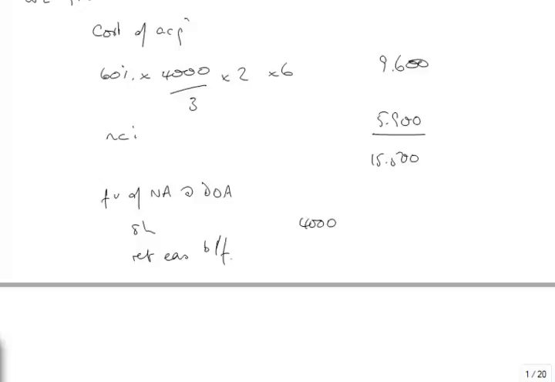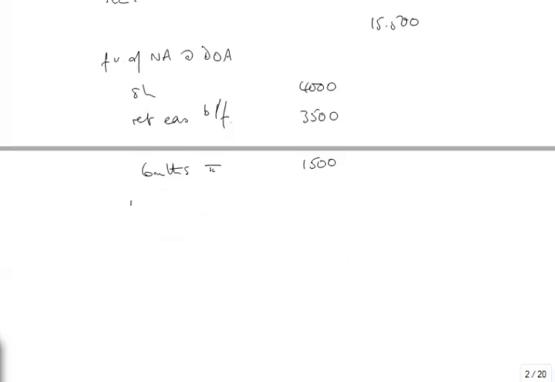Okay, so profit for the year for Sophistic was 3,000, and the retained earnings. Was there a dividend? No indication of a dividend. I'm assuming there was no dividend from the subsidiary. So profit for the year was 3,000, so retained earnings brought forward must be 3,500, and then 6 months profit was half of 3,000, that's 1,500. Then there's going to be a fair value adjustment. There always is fair value adjustment.